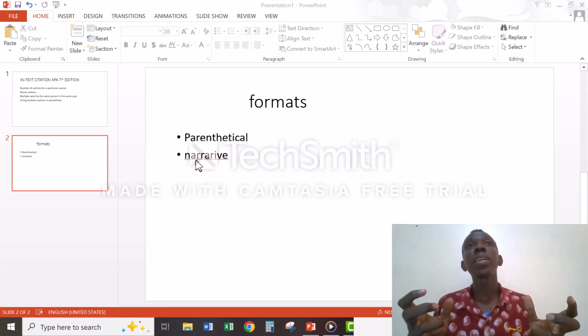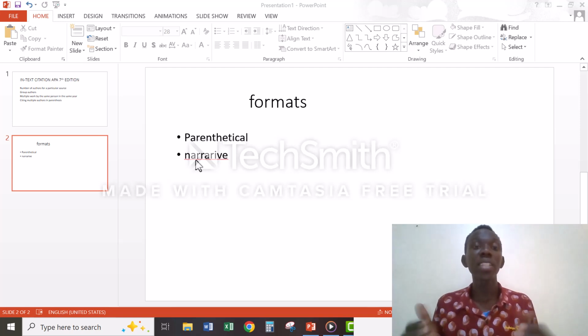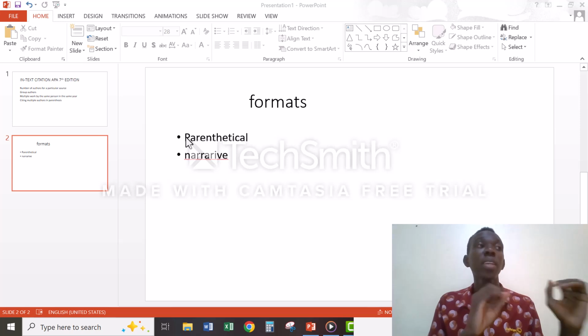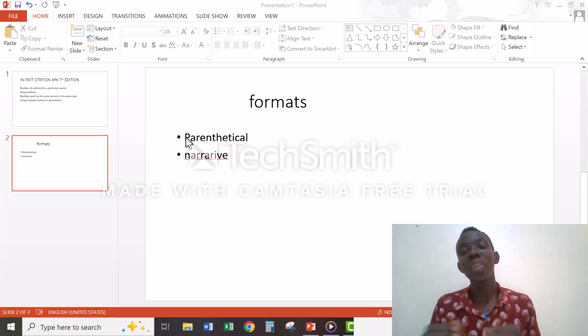Like let's say maybe Smith 2019 studied the effects of smoking on the lifespan of human beings. You see that? That is like narrating. But when it comes to parenthetical, you first quote what the author said in his work on the effects of smoking on the lifespan of human beings, and then you quote by saying Smith 2019 in brackets. That is all about the in-text citations.